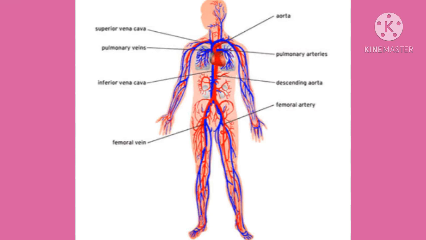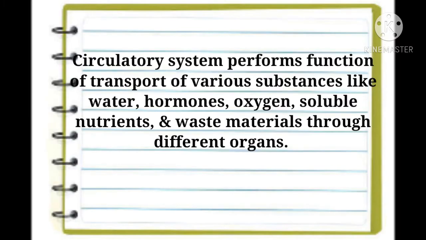The circulatory system performs the function of transport of various substances like water, hormones (hormones are the chemical messengers in our body), oxygen, soluble nutrients and waste materials through different organs.